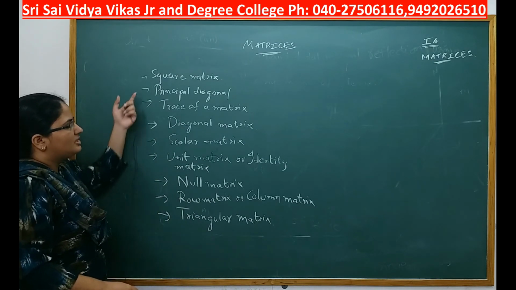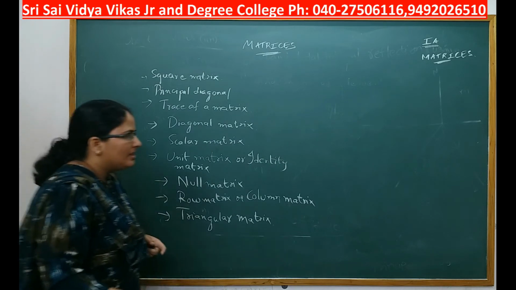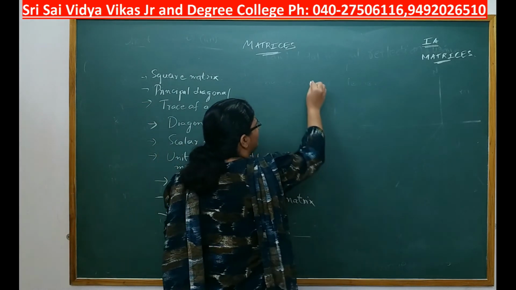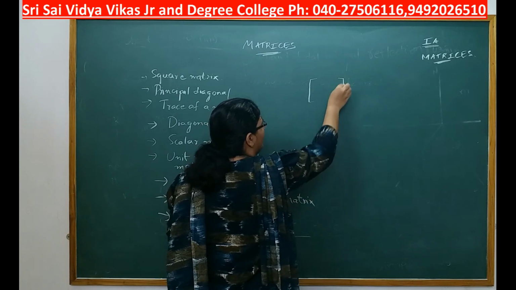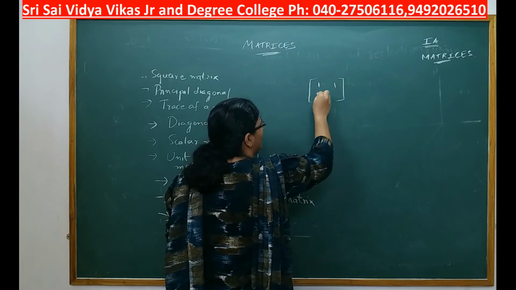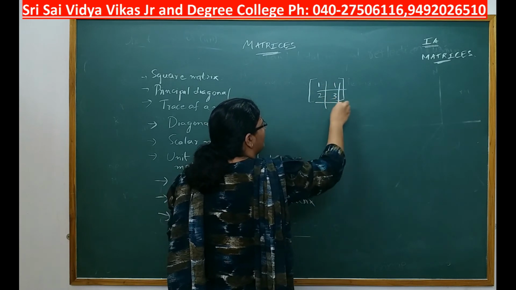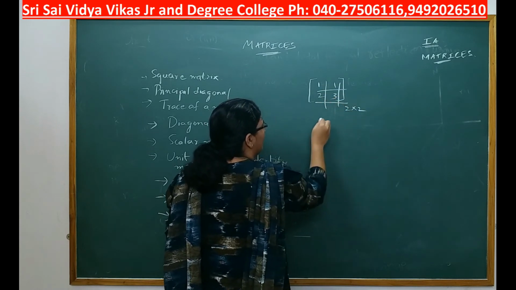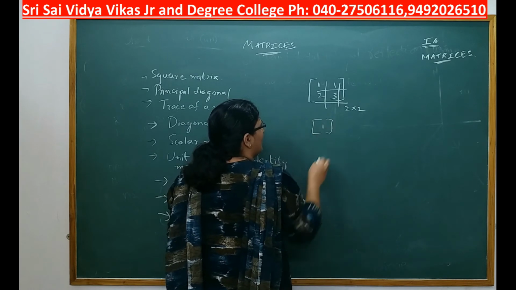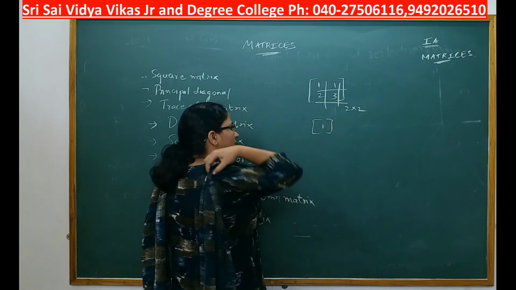First one is square matrix. If the number of rows in a matrix is equal to the number of columns, for example 1 1 2 3, here there are 2 rows and 2 columns, so the order is 2 by 2. Let us say you have only one element, the order is 1 by 1. This is also a square matrix.